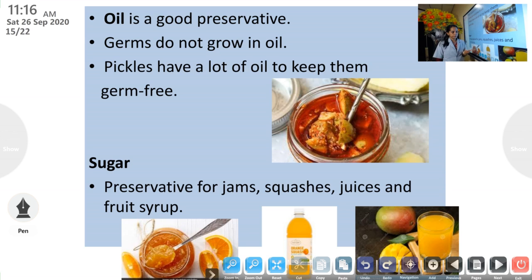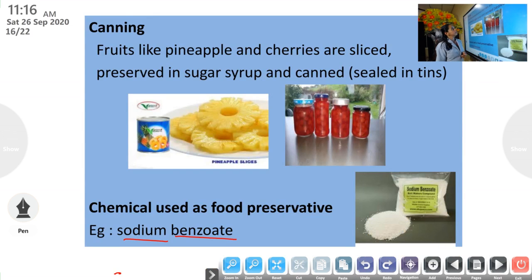Then the next one was sugar. Sugar is used as a preservative for jams, squashes, juices, and fruit syrup. Then another method of food preservation is canning. Here, fruits like pineapple and cherries are sliced and kept in sugar syrup and sealed in tins. So that is canning. Then we saw one chemical used as a food preservative, that is sodium benzoate.